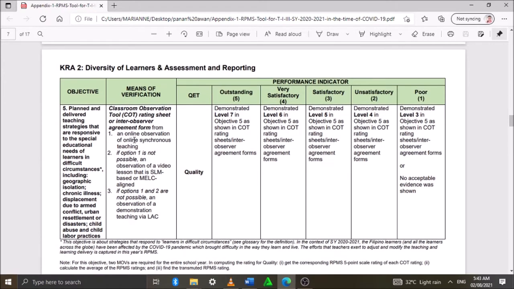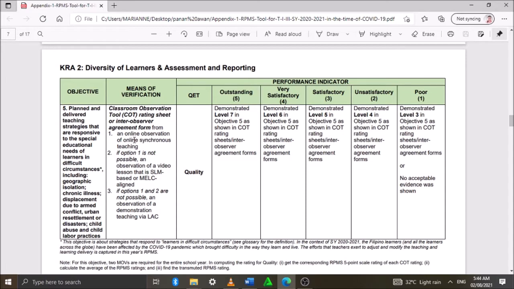So for the MOVs: classroom observation tool, COT rating sheet, or inter-observer agreement form from an online observation of online synchronous teaching. If option 1 is not possible, an observation of a video lesson that is SLM-based or MELC. If options 1 and 2 are not possible, an observation of a demonstration teaching via LAC.